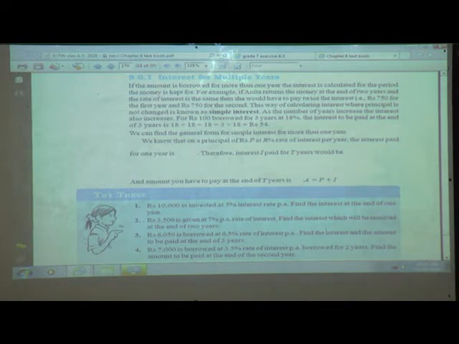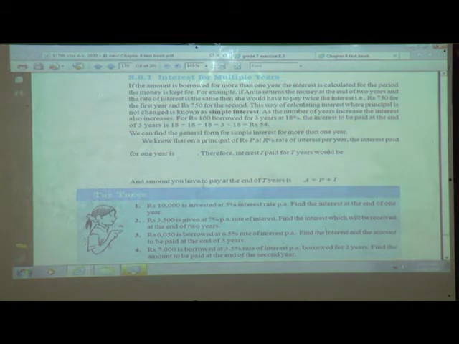Therefore the interest I, we denote interest by I, paid for a term, that is a time, T for the time, that is 3 years, 2 years, that is T years, what will this be?